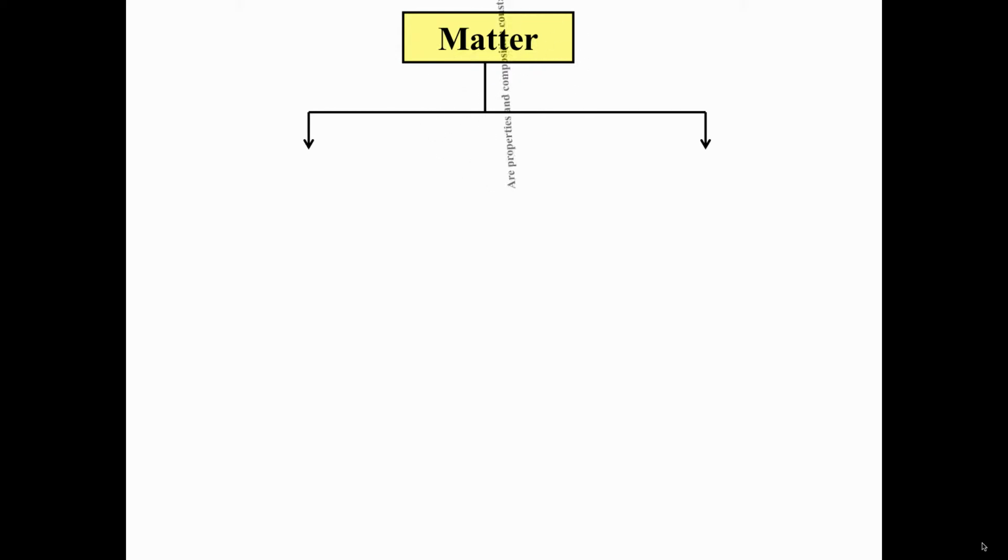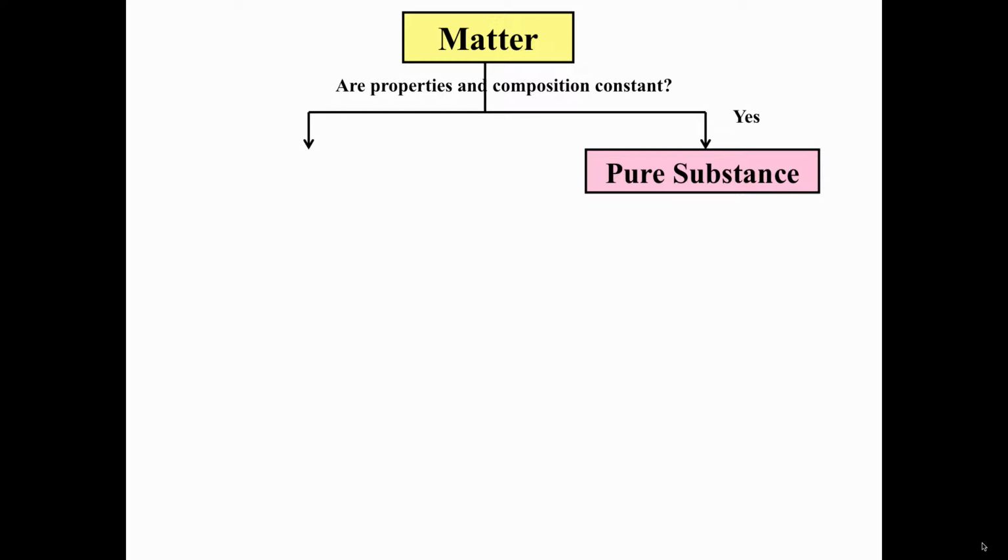For example, we can ask whether that chunk of matter has constant properties and composition throughout it. If the answer is yes, then we have what's known as a pure substance. If we do not find constant properties and composition throughout, then we have what's known as a mixture.